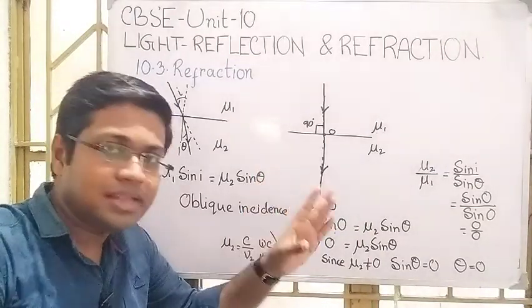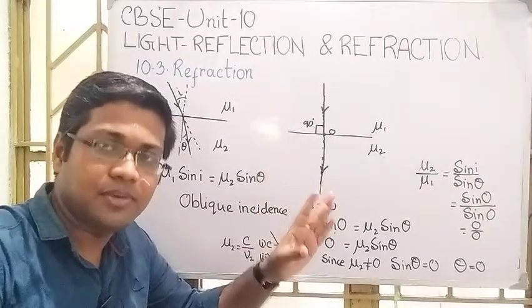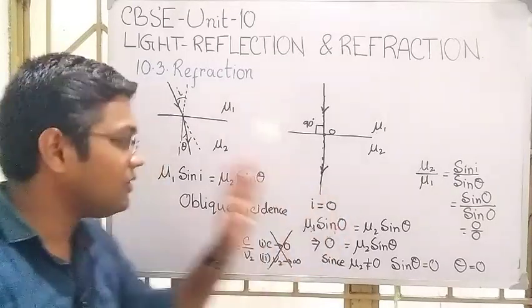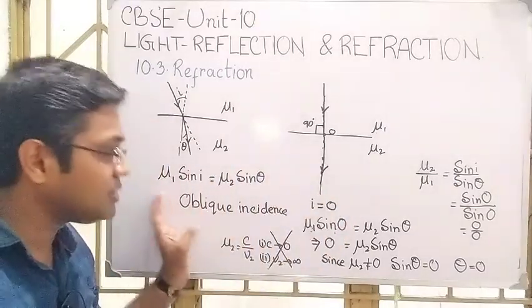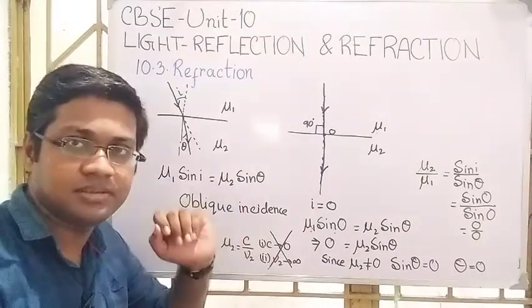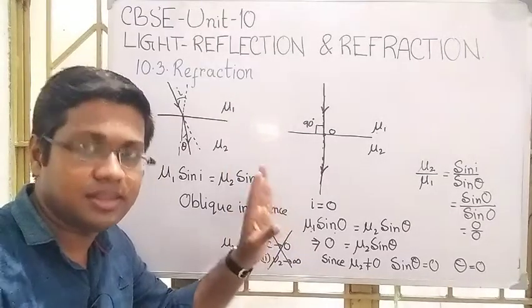So we can say Snell's law is not valid for normal incidence, but it is a very well established and verified formula in case of oblique incidence. It is not valid for normal incidence.